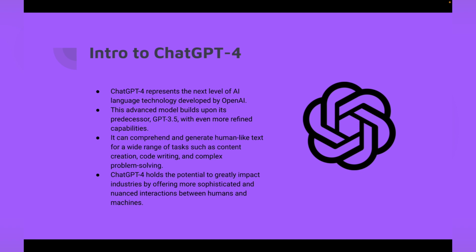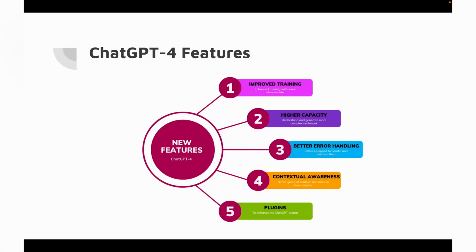It can comprehend and generate human-like text for a wide range of tasks such as content creation, code writing, and complex problem solving. It also impacts industries by offering formatted contextual outputs, or we can say contextual interaction between human and machine. So now we can check the new features, the difference between ChatGPT 3 and 4, and what makes ChatGPT 4 stand out.